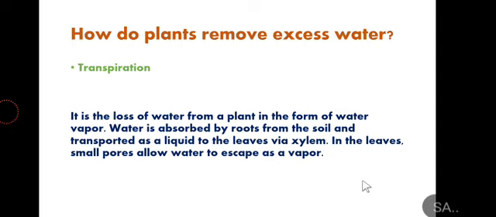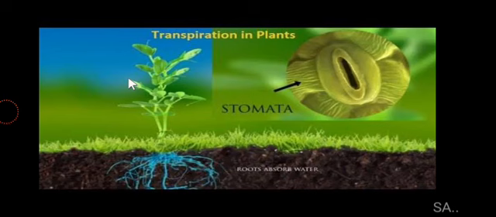Dear students, during the daytime the plants do transpiration. Why they are performing transpiration, you will come to know. Basically, transpiration is the process of removal of the excess water through the stomata, which are lying on the epidermis of the leaves. So, they are removing their excess water in the form of water vapor in the environment, in the air. Why is it happening in the daytime?